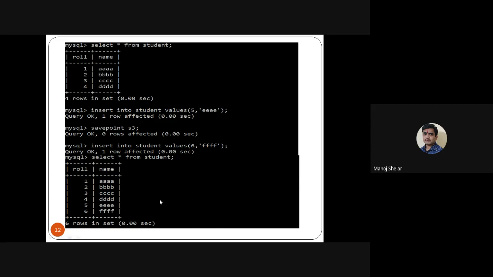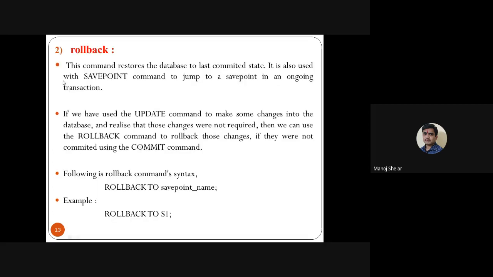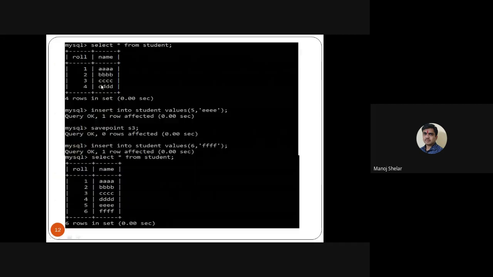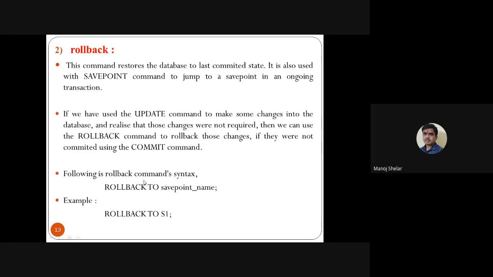Then the second command is ROLLBACK. The main purpose of the rollback command is to transfer control to a specific savepoint. So far we have only created savepoints in the database, after 2, after 4, and after 5. The next command is rollback, whose main purpose is to transfer control to the previous state, or to a specific savepoint.